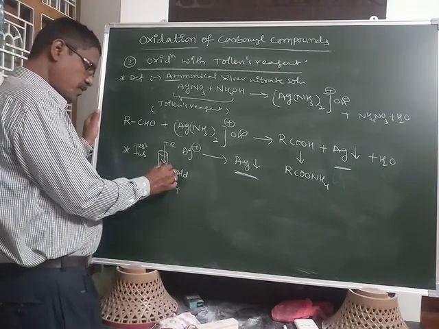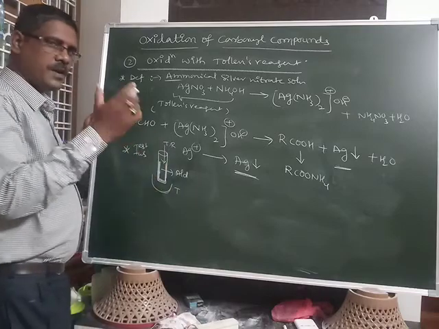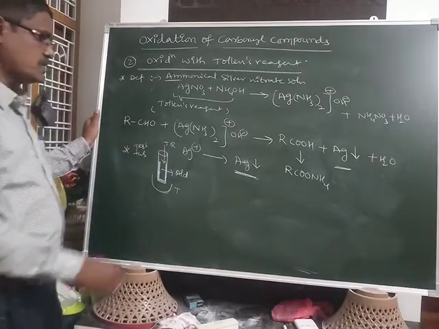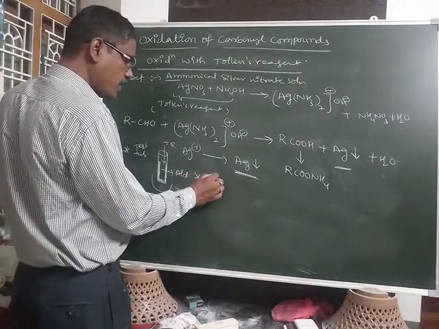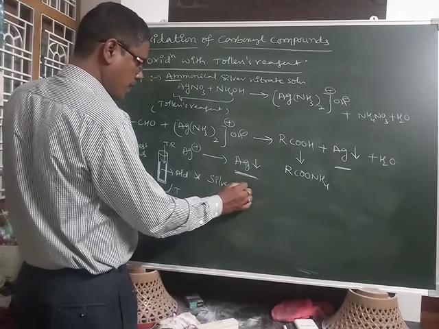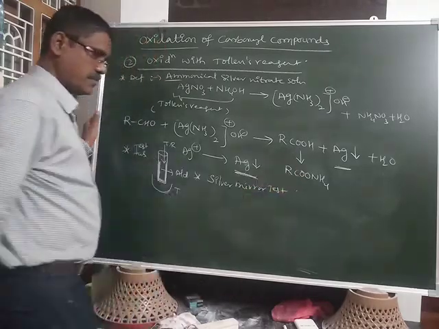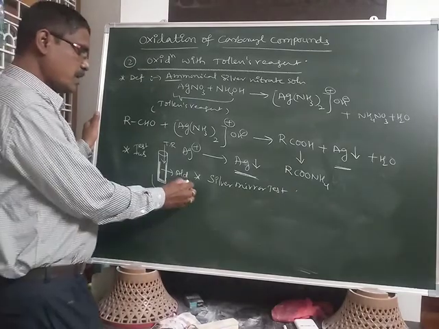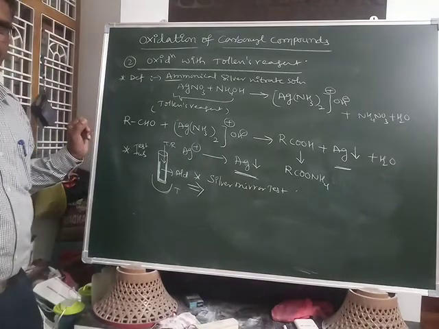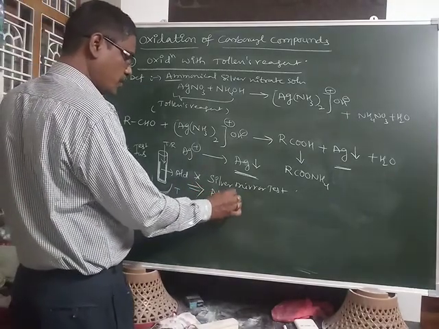After the completion of the reaction, the test tube walls appear with a silver mirror coating. So this is called the silver mirror test.